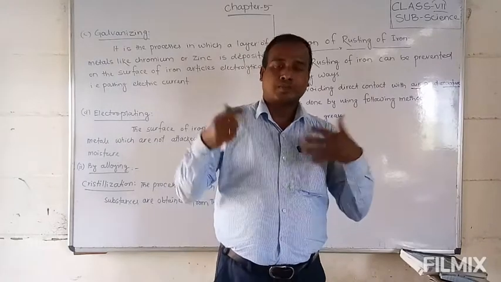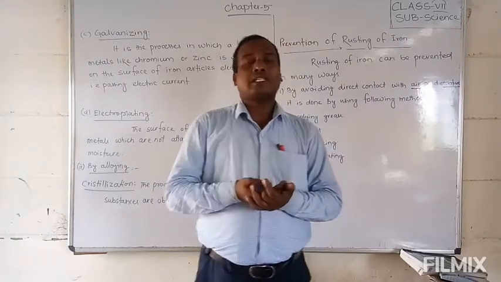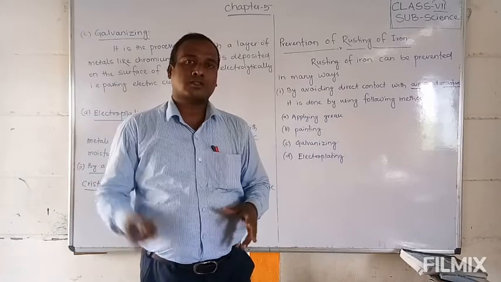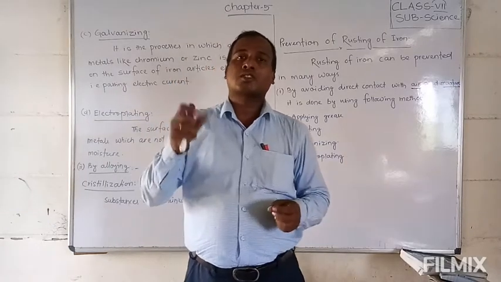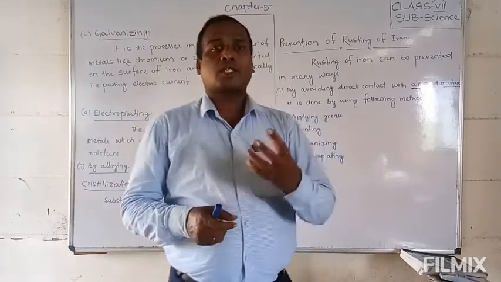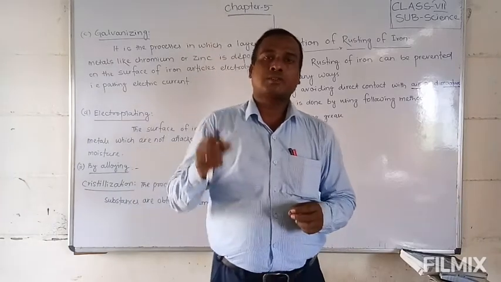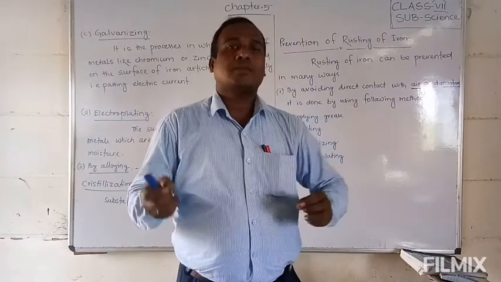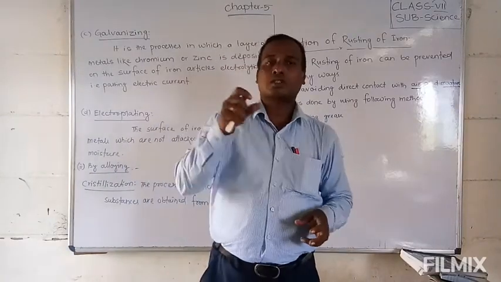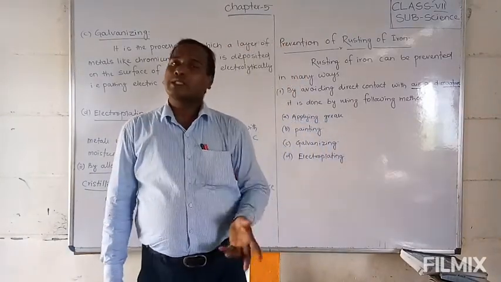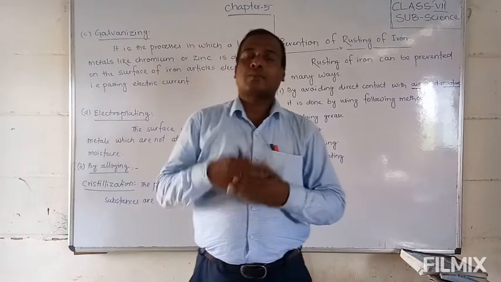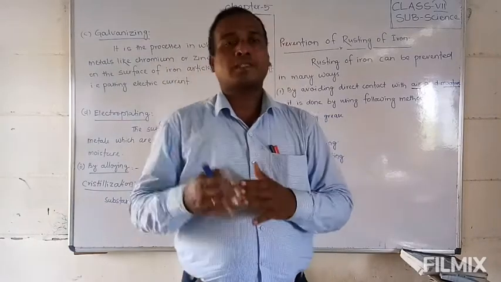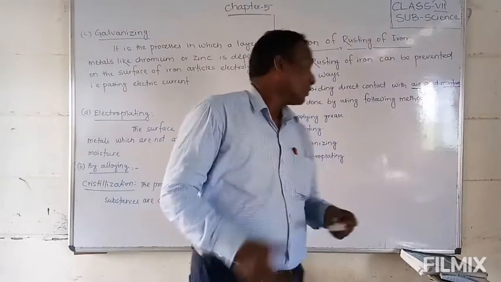So the zinc or chromium do not react with water, and whenever they contact water or air, the rust does not attack the chromium or zinc. So the iron will escape. That means rust is prevented in this way. Okay. Next,